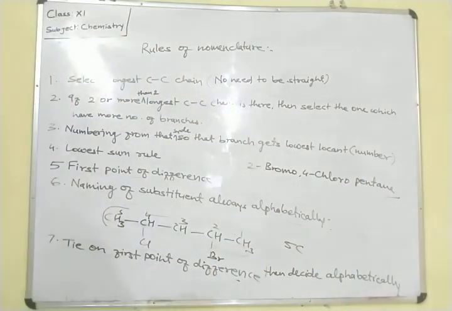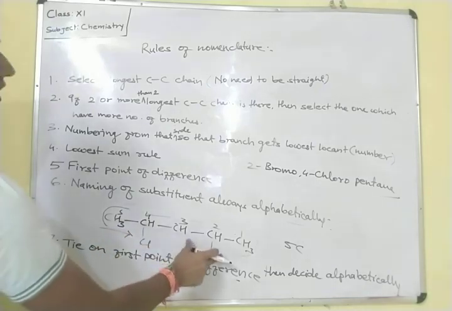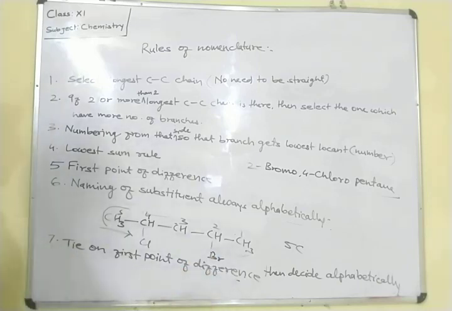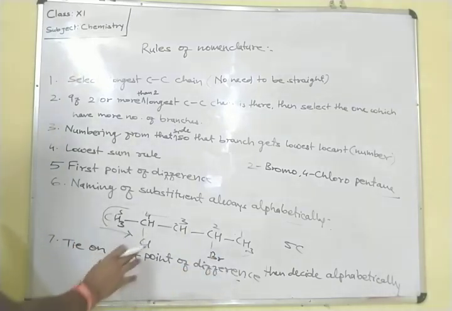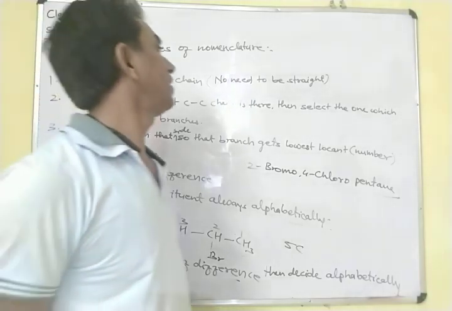Always we have to give priority to the substituent from whichever side it is closer. If it is tied, then we give preference alphabetically. Otherwise, always give preference to the side from which the substituent is close, and start the numbering from that side. So in this way, the nomenclature of alkane is completed.